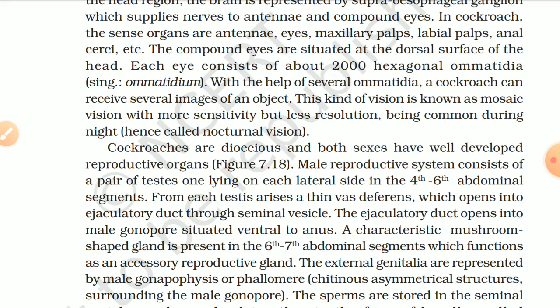The compound eyes are situated at the dorsal surface of the head. Each eye consists of about 2000 hexagonal ommatidia. With the help of several ommatidia, a cockroach can receive several images of an object. This kind of vision is known as mosaic vision, with more sensitivity but less resolution, being common during night, hence called nocturnal vision.